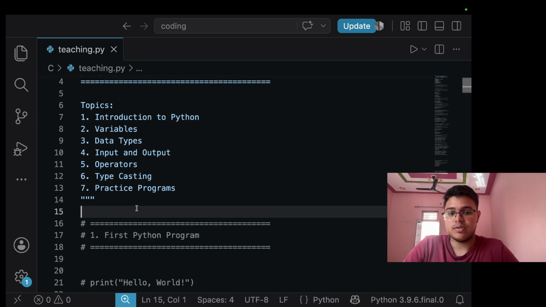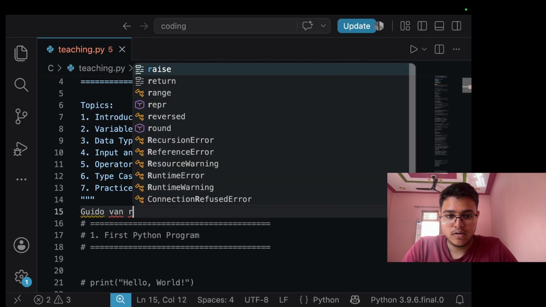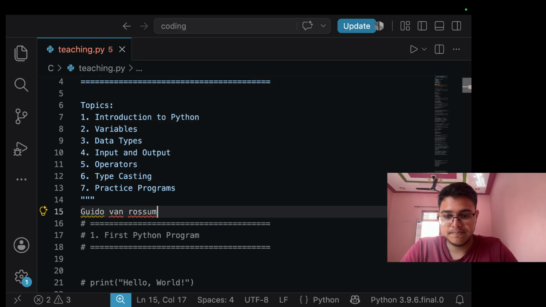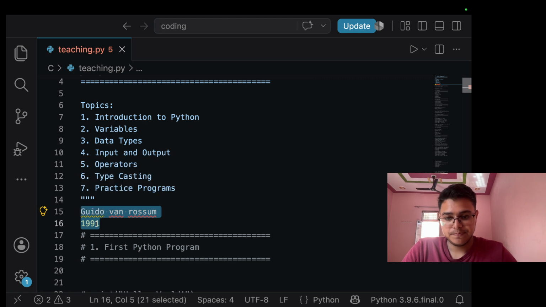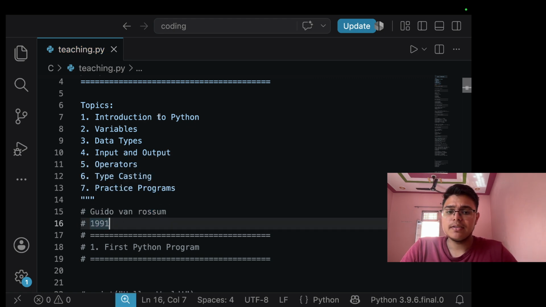Let me write his name. It's Guido van Rossum. Yeah. In which year? It's 1991. So Mr. Guido van Rossum invented this language. And why do we learn it?